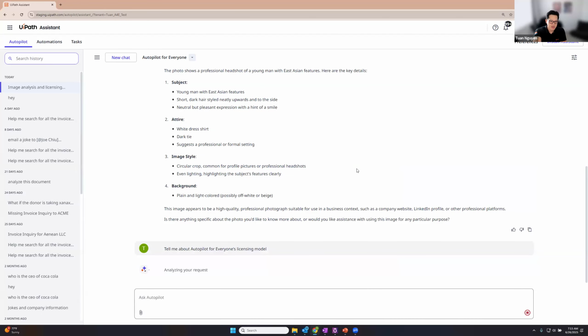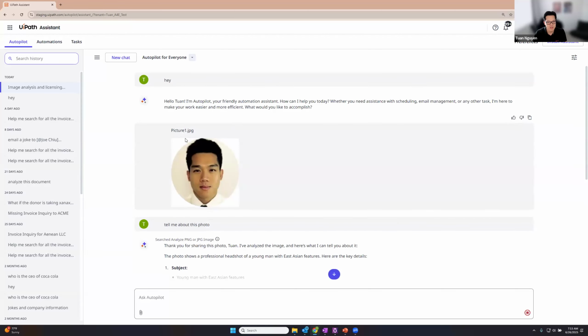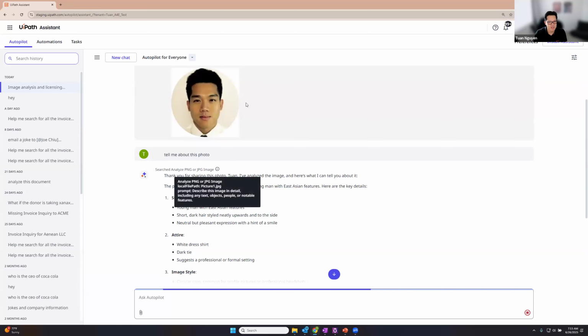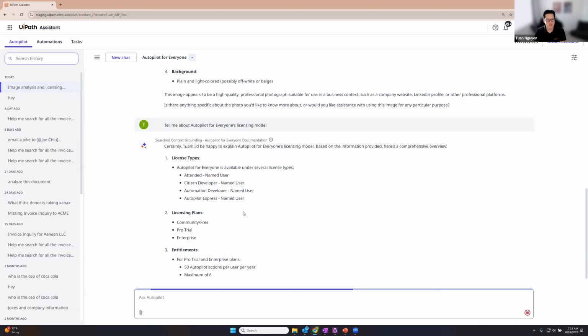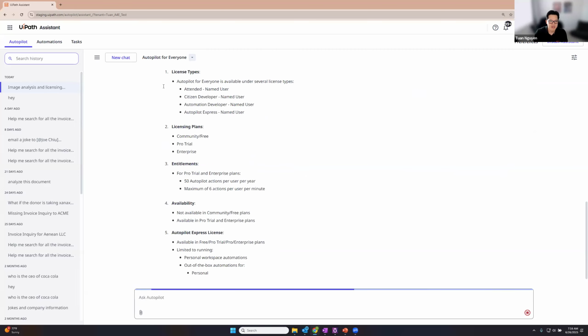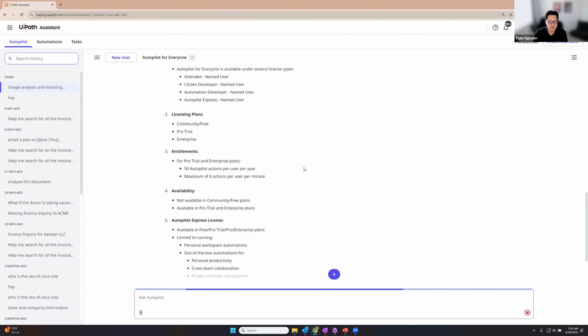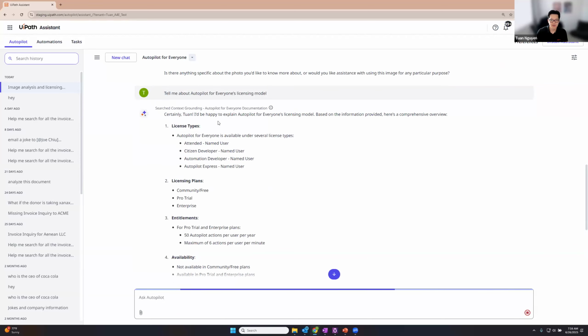All right, and so you'll see here, analyzing your request. Every time I send a prompt, it's basically thinking about, okay, what does the user want to do? How do I answer this prompt? Sometimes it can answer it with no tools. Sometimes you use a tool to analyze an image. Here, it's basically made a determination to search the context grounding index, okay? And it's now pulling down the information from that document and then returning it back in user-friendly format to me.